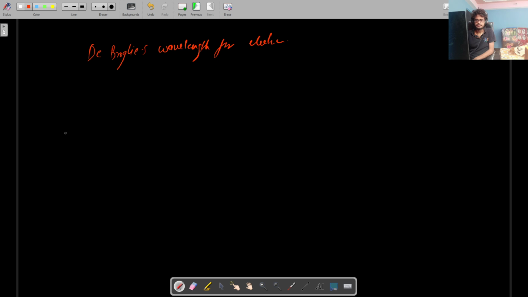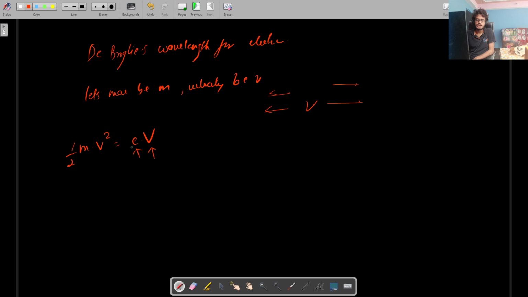So if an electron is moving, let the mass of the electron be m and the velocity be v, when an electron is accelerating through a potential of V. Its kinetic energy, half m v square, will be equal to e into V, the charge of the electron and the potential across which it is moving. Is this statement clear? So mv square will be equal to 2 into e into V. Is this step clear as well?